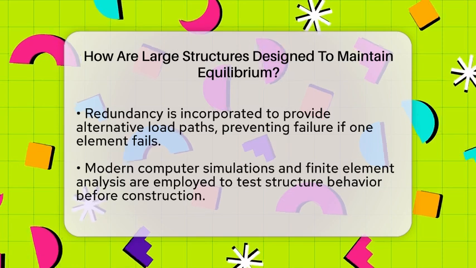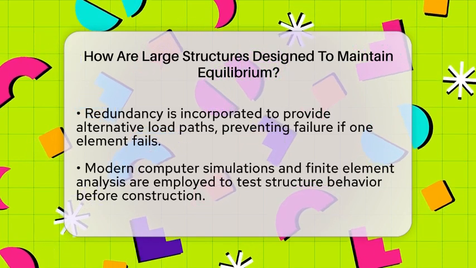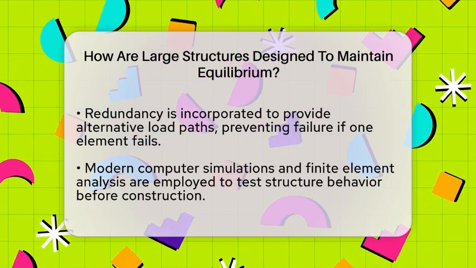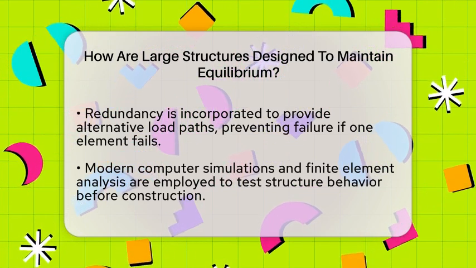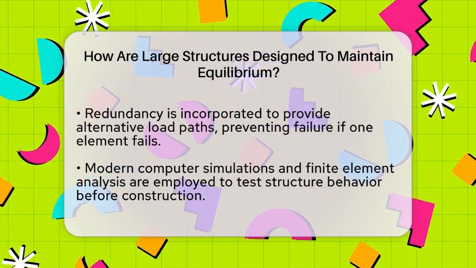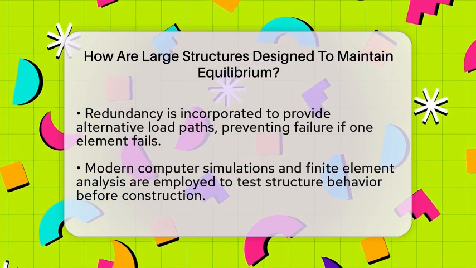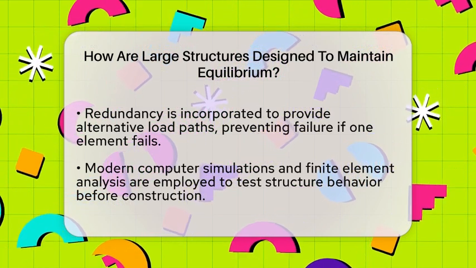Redundancy is another key idea. It means adding extra elements or alternative load paths so that if one part fails, the whole structure still remains stable. This safety margin helps prevent catastrophic collapse.